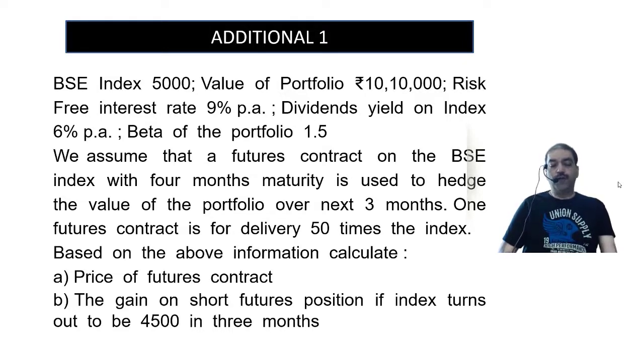One futures contract is for delivery 50 times the index.